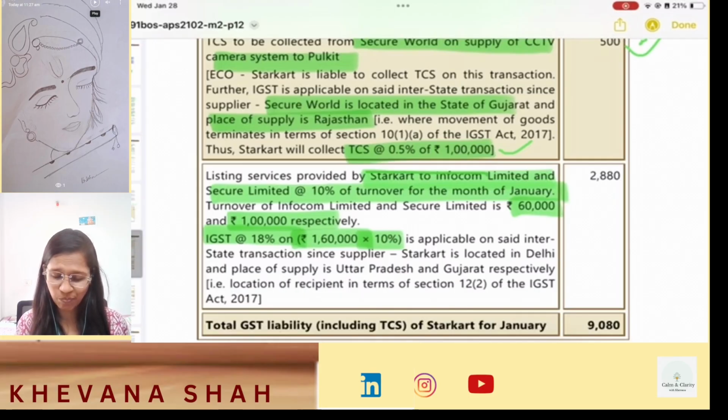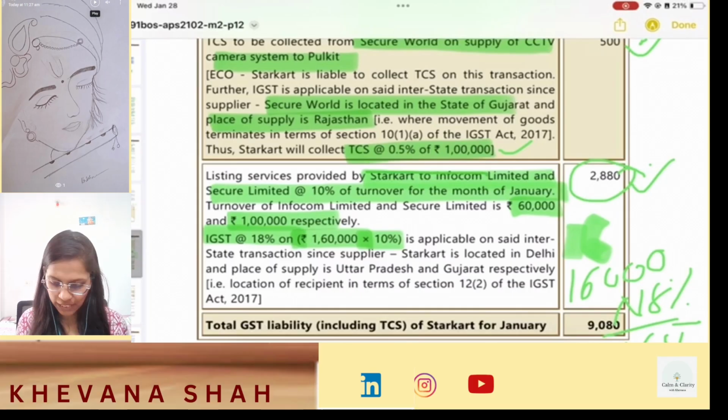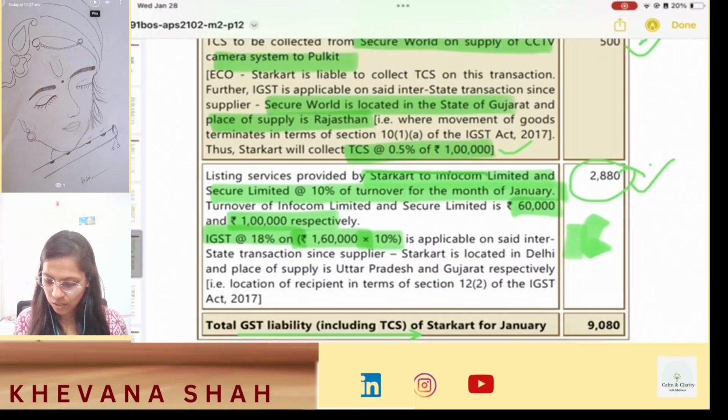So 1,60,000 into 10% comes out to be 16,000. Please ignore my maths. On this 16,000 you have to calculate 18% IGST, and your IGST comes out to be 2,880. Now your total GST liability including your TCS amount comes out by adding all these amounts, and that comes to 9,080.